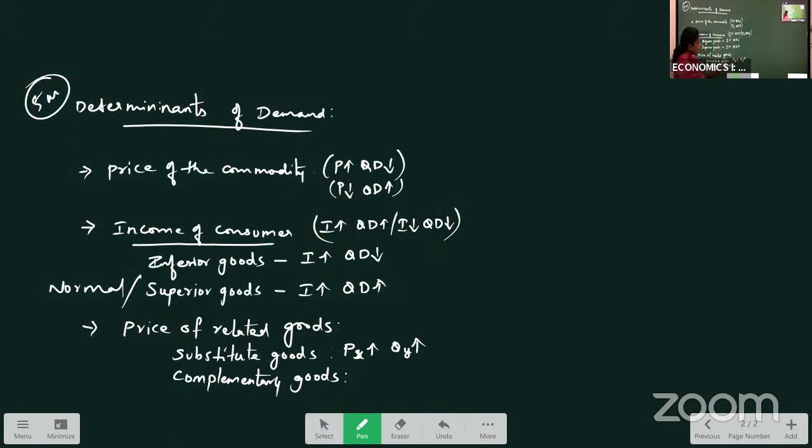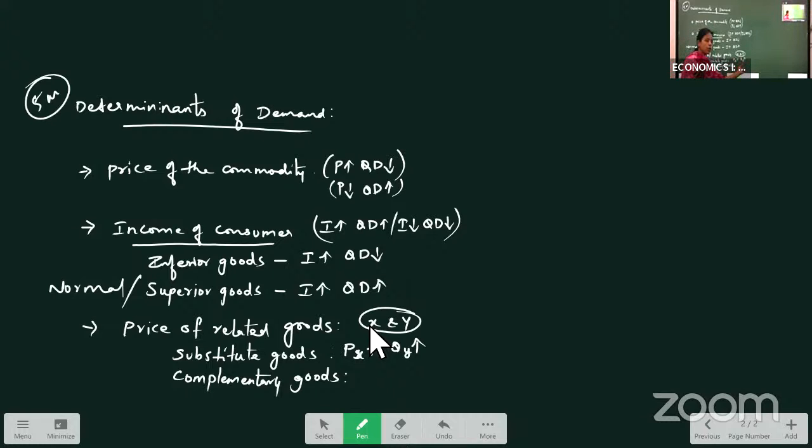So generally for substitute goods, what happens? For example, we take X and Y as substitute goods, like Colgate and Close-Up, both are substitutes. We can use either this or that. So if the price of one good increases, for example Colgate price is increasing, we try to replace that with Close-Up, because Close-Up price does not increase.